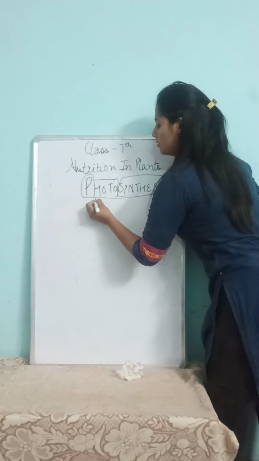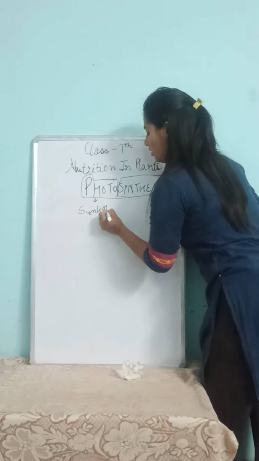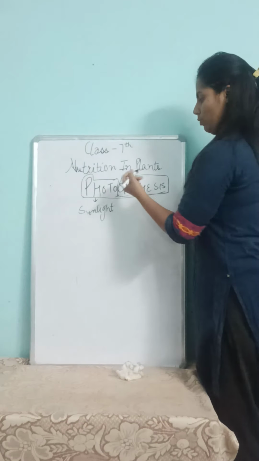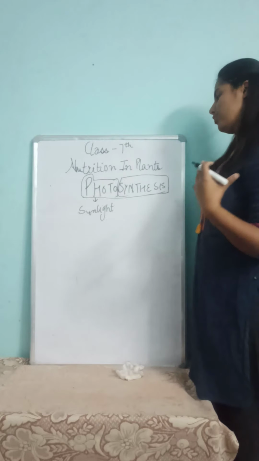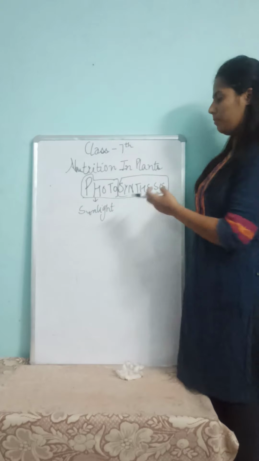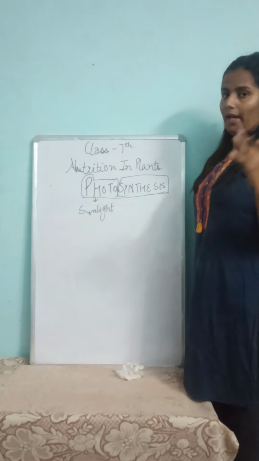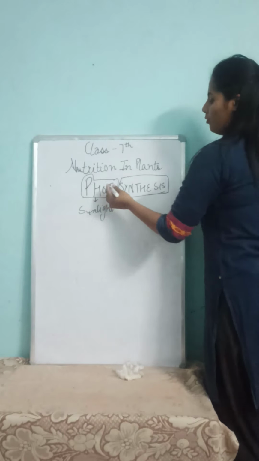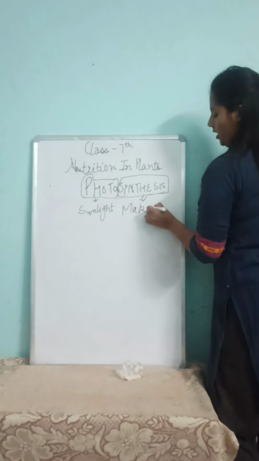Many terminologies have their meanings in their words only, so you don't have to cram things; you can get the meaning easily. Photo means sunlight, and synthesis means making of something.